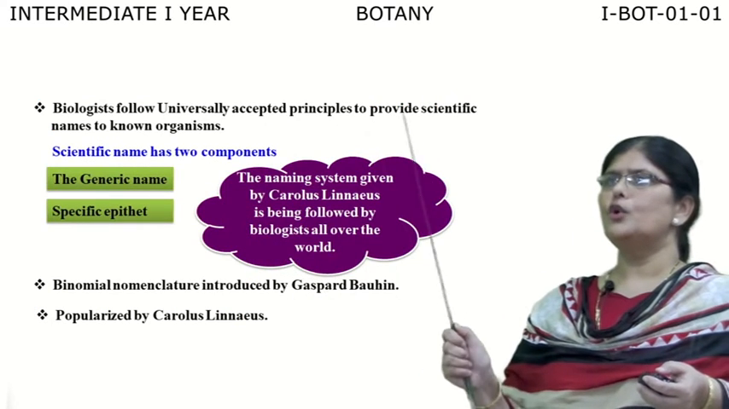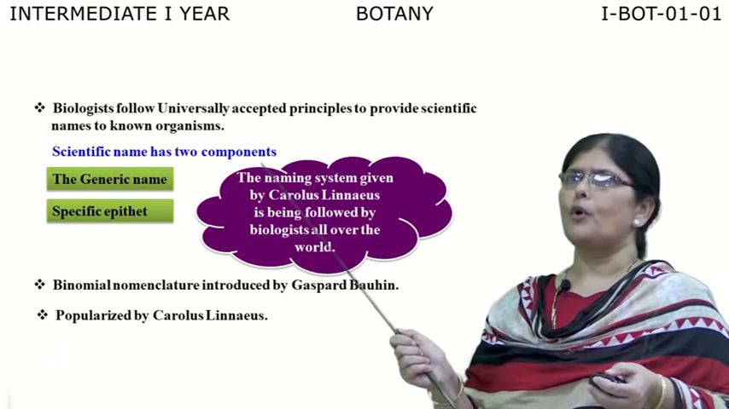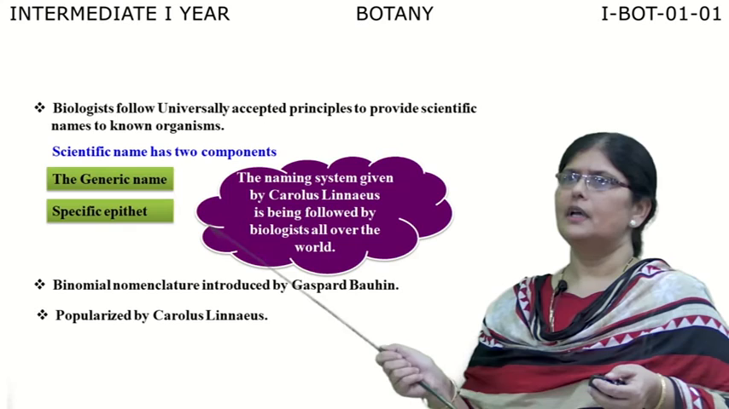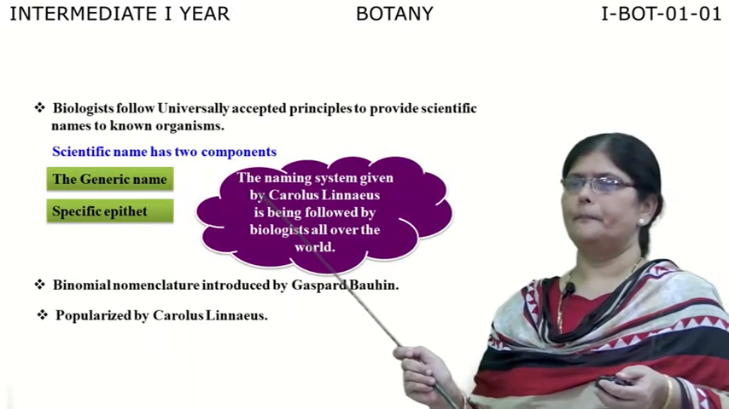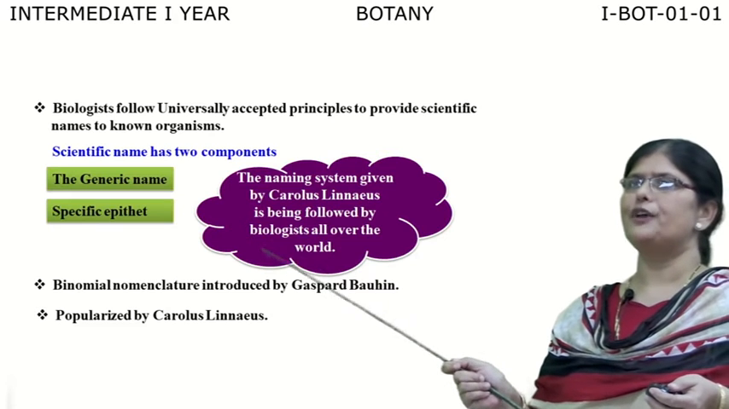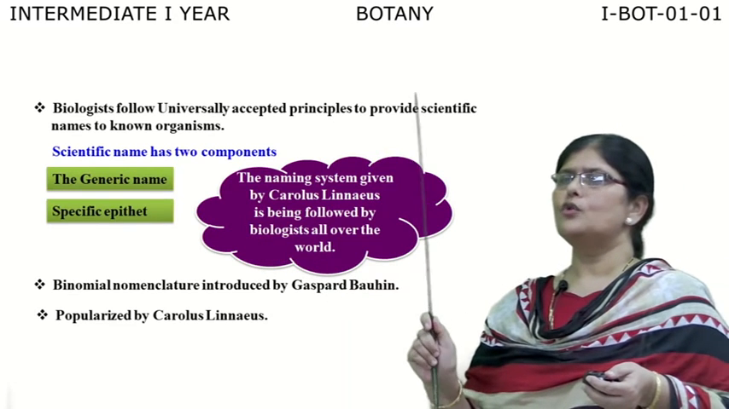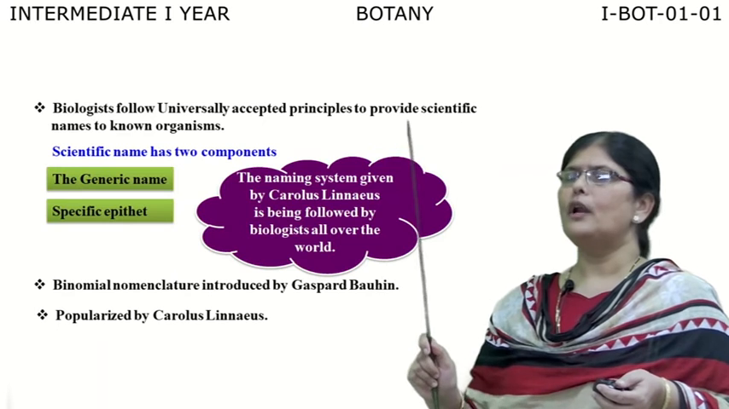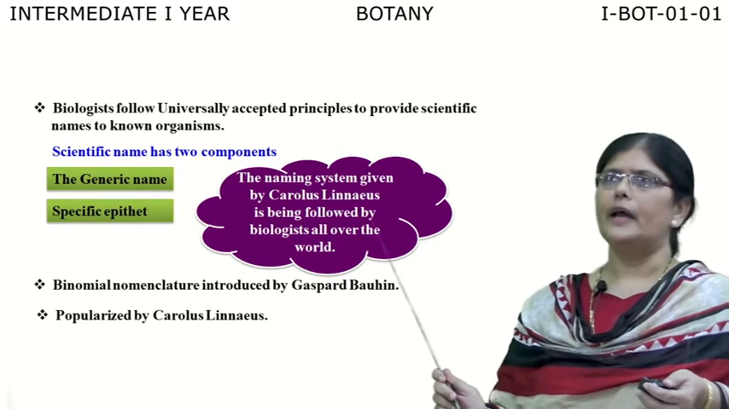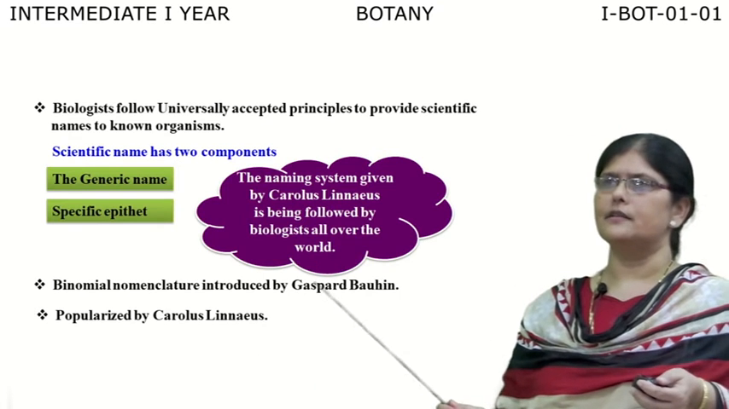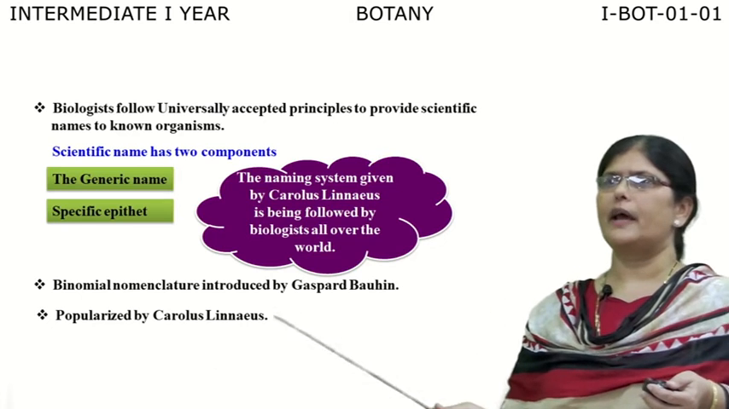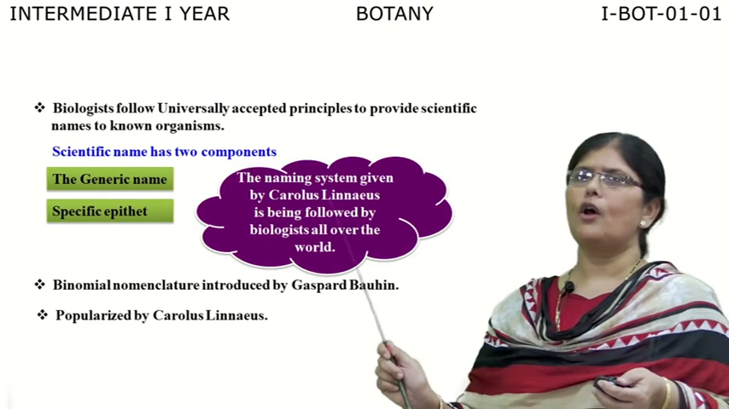Biologists follow these universally accepted principles provided in the guidelines of the ICBN. These are in the form of the scientific name. The scientific name has two components. The first component is called the generic name, and the second component is called the specific epithet. This two-component name, or binomial nomenclature, was first introduced by a scientist called Gaspard Bauhin, and it was popularized by Carolus Linnaeus. So, we always remember binomial nomenclature as being proposed by Carolus Linnaeus. So, what does binomial nomenclature mean?